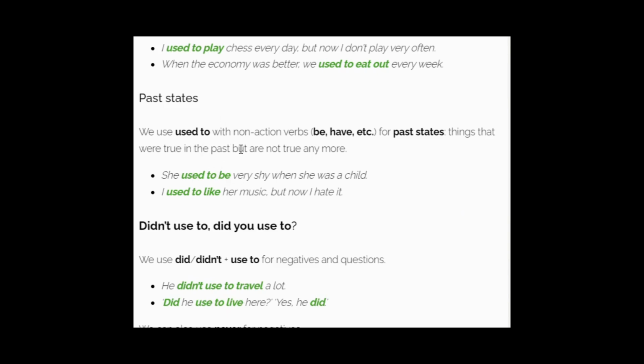So we also use "used to" to talk about non-action verbs. The emotions, the feelings, thoughts, those we get from our mind, those verbs we call non-action verbs. Where it requires some actions, those verbs we call action verbs. And these non-action verbs we also call stative verbs.